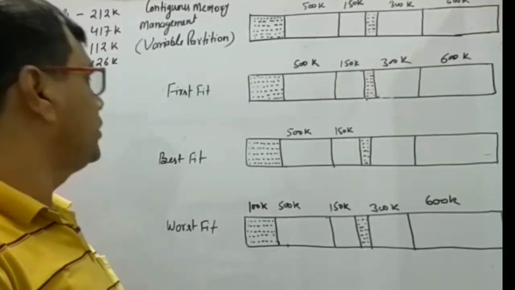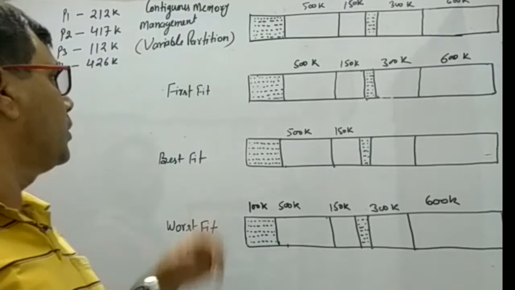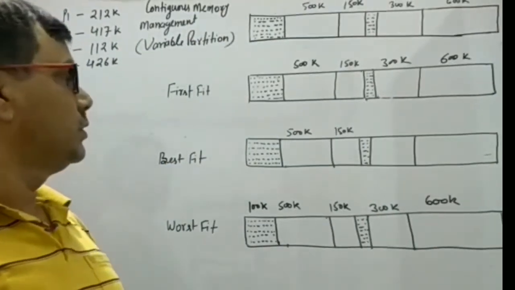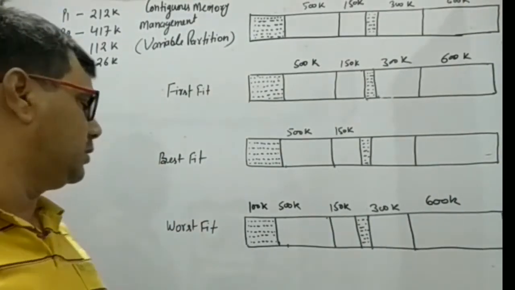Now we are going to discuss a numerical example of the variable partitioning scheme using three policies: first fit, best fit, and worst fit.